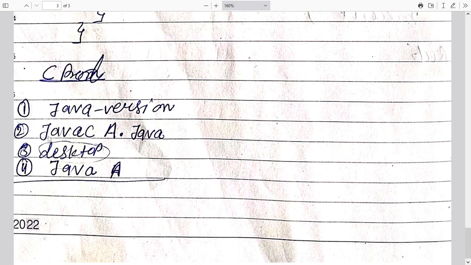And after that the second step is javac A.java, for the compilation of our source code. And here is the path; desktop is the path where our Java file exists. And then java A dot java, or also java A is enough, to execute our source code. So I hope that you have clarity on how we can do that.